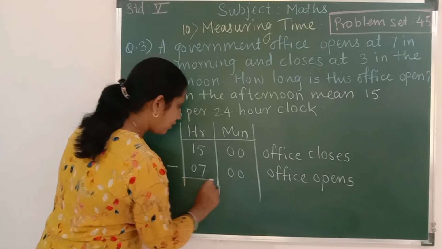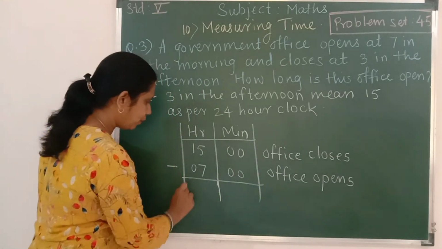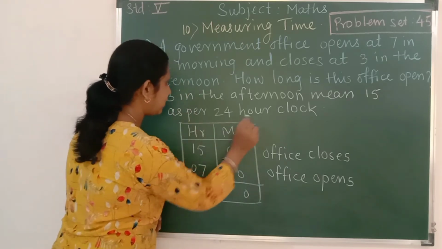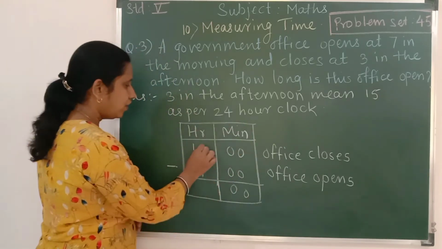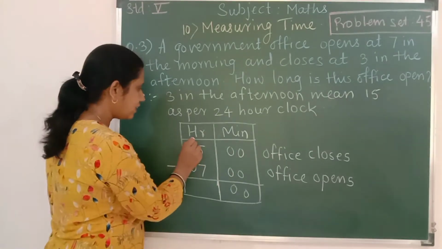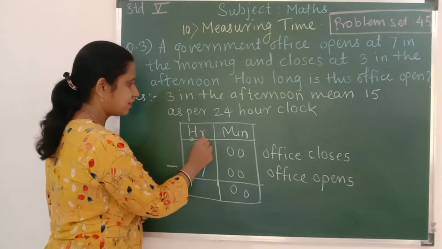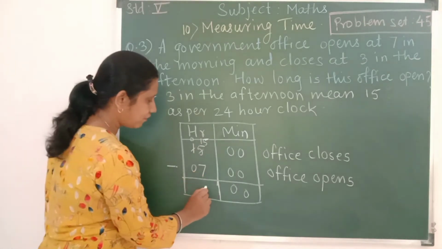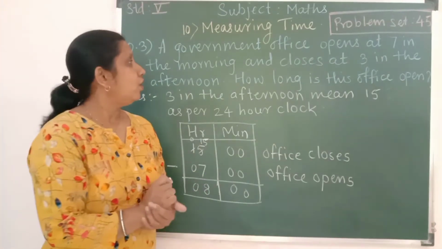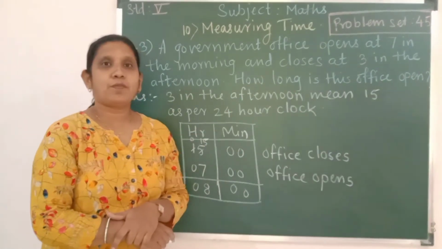Okay. Now children, it is very easy to find out the answer. 0 minus 0, 0. Here we can draw the line. 5 minus 7, not possible. We'll borrow, cancel here 0, it becomes 15. Now 15 minus 7, yes it is 8. Okay. So, how long is the office open?